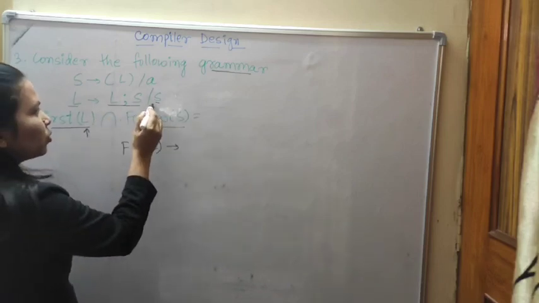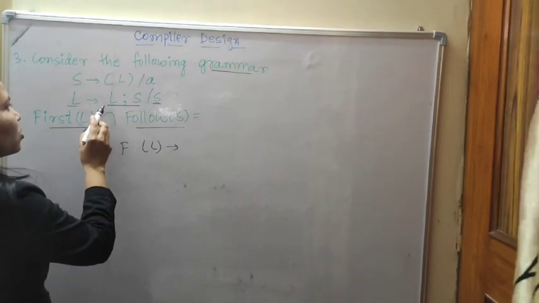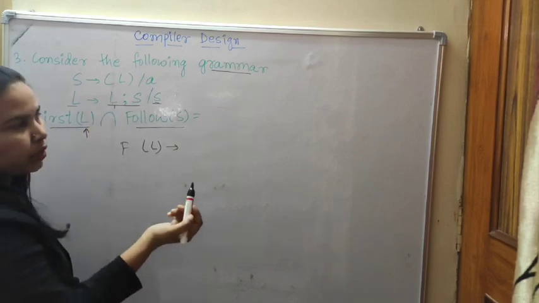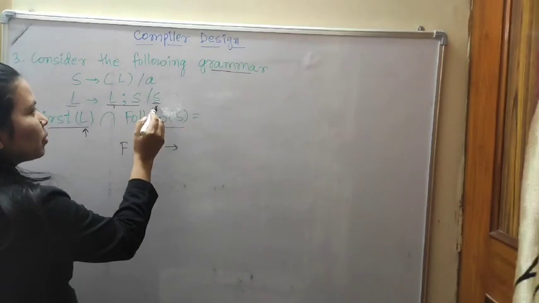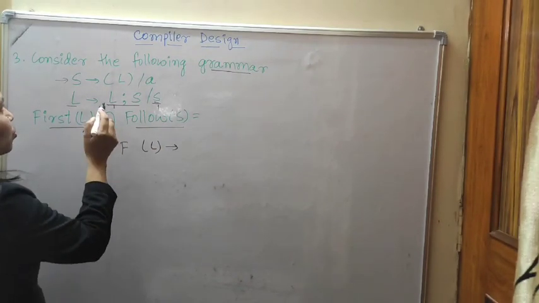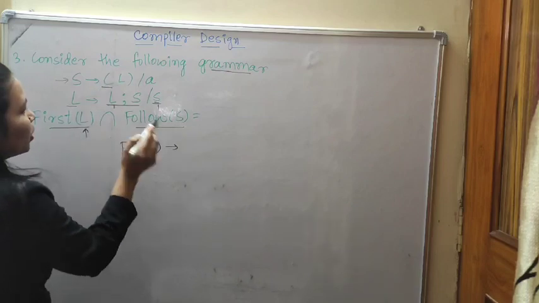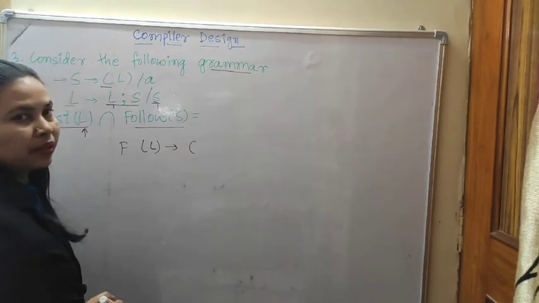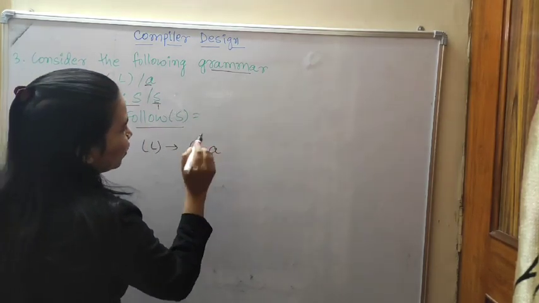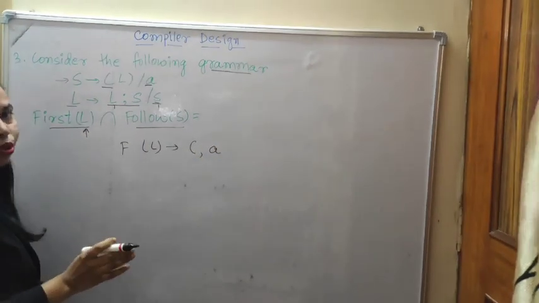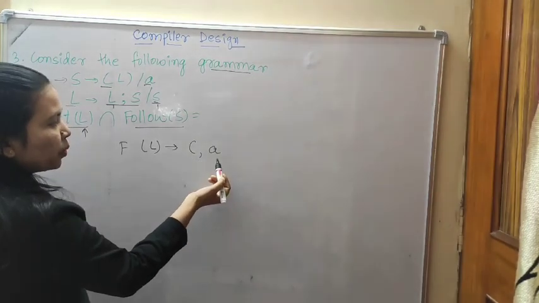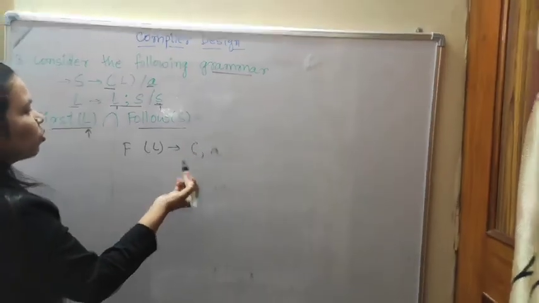This is one production rule and that one is another one. The first of L is first of L, that is also a non-terminal. Then what is given? First of S. First of S, we will go to the S production rule. First of S, what is given? Open parenthesis. Okay, and then another, what will come? A will come. So two terminals will come. One is the open parenthesis, the second one is A.